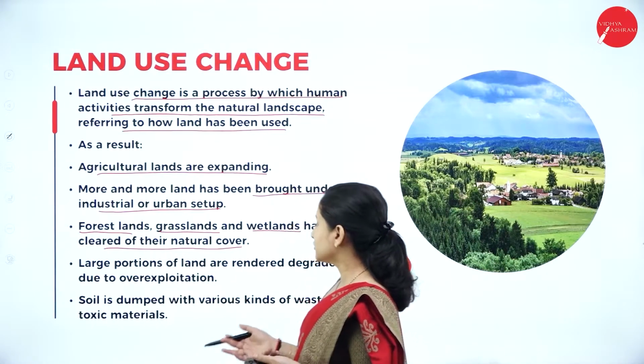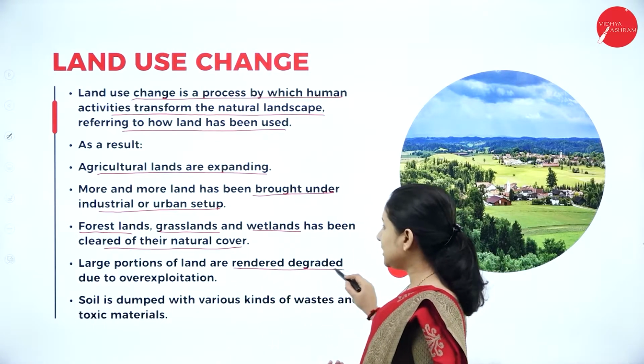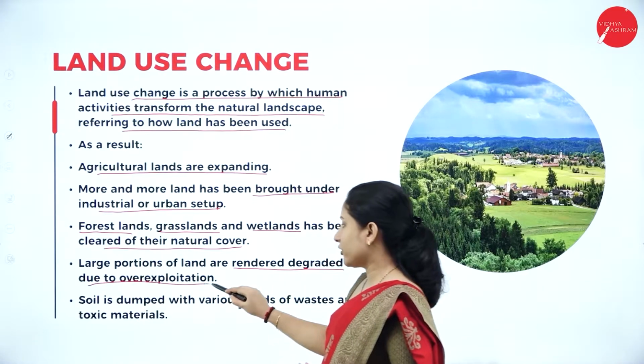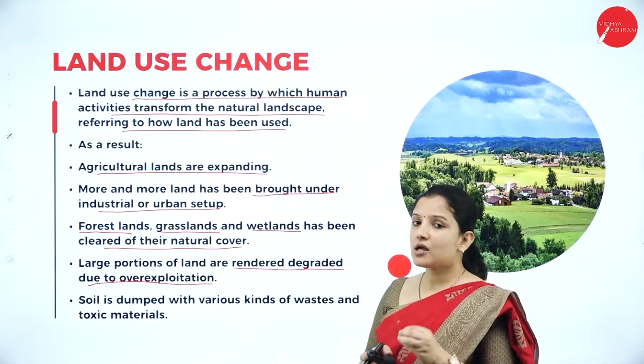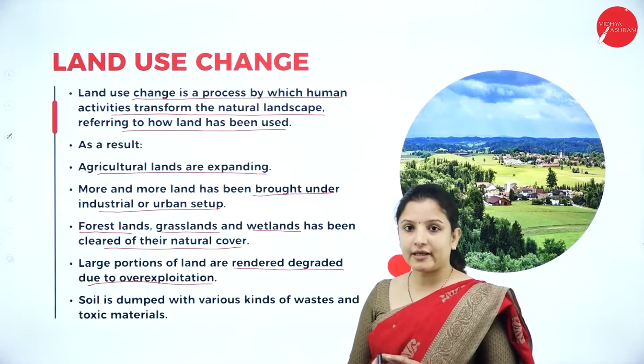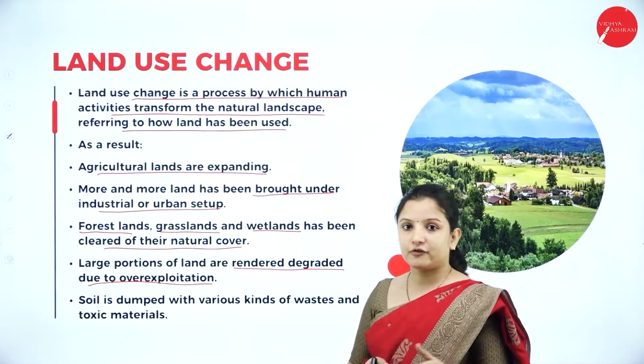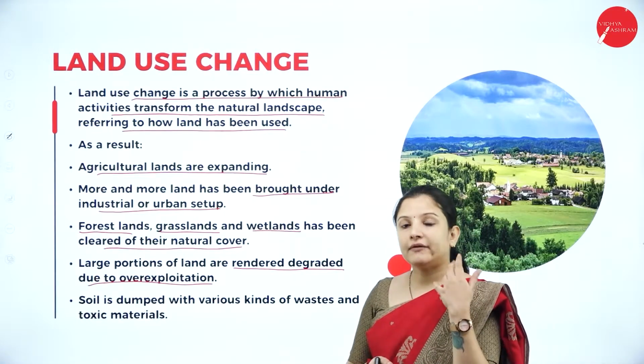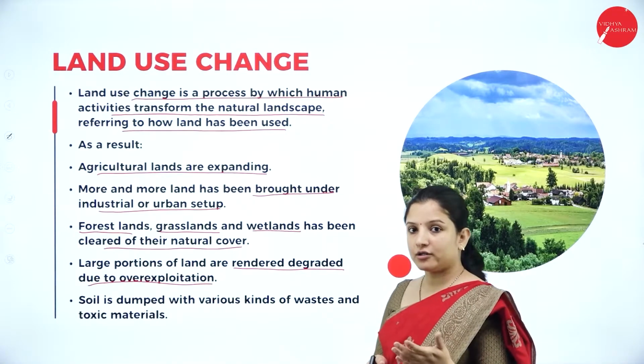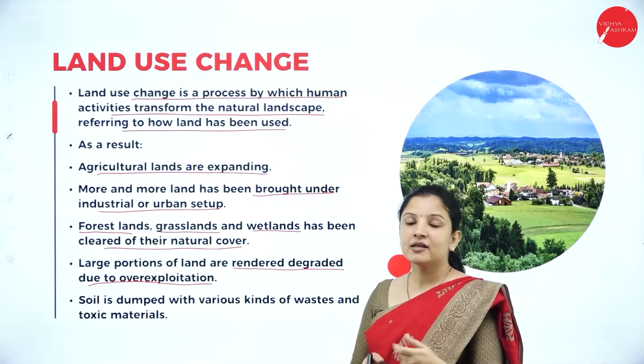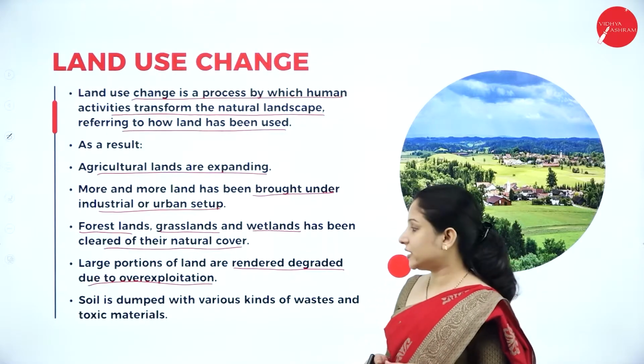And large portions of land are rendered degraded due to over exploitation. There are large portions of land that are not there nowadays because of the construction of roads, buildings, and development of towns, cities and all that. So improper usage of land has led to the degradation of the land as well.